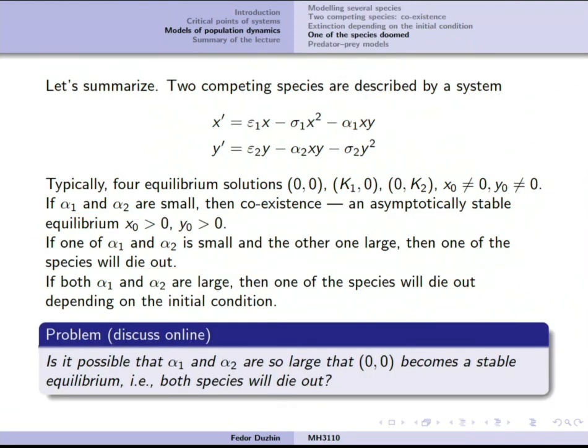But anyway, so far in all these cases, a stable equilibrium was always when at least one of the two species is present. So is it possible that the competition is so bad that both species disappear?